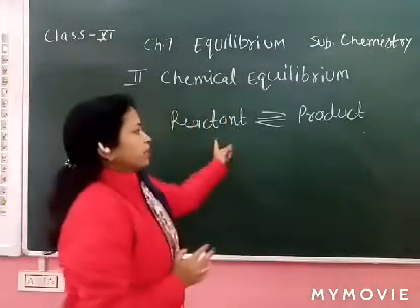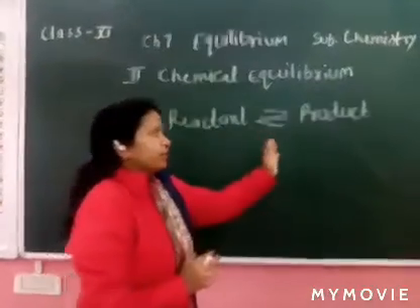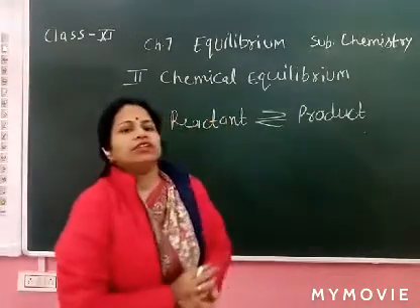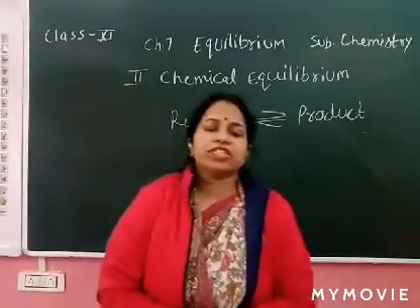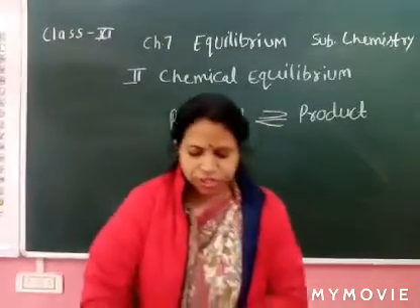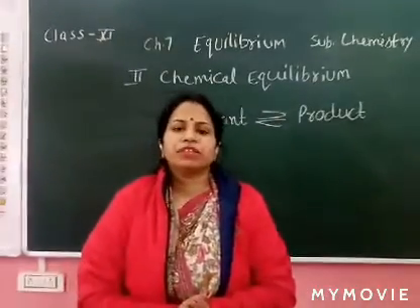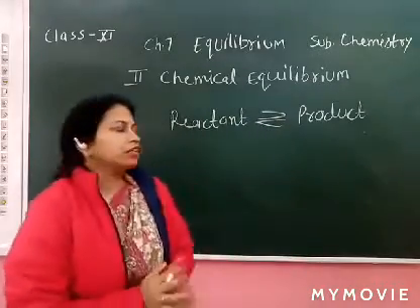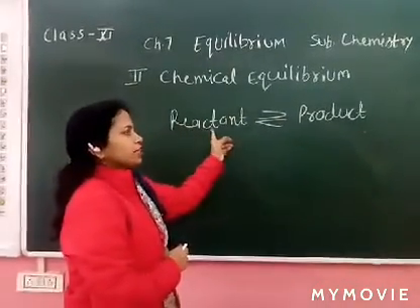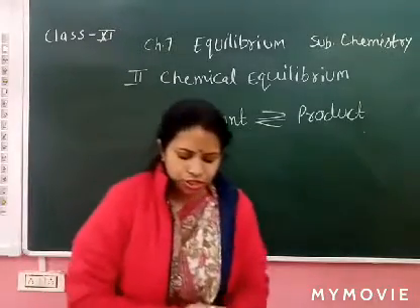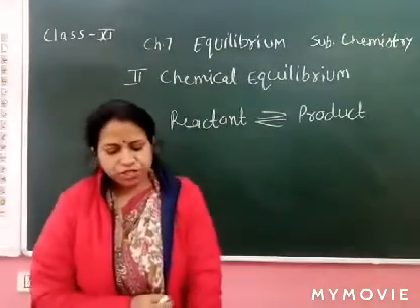So, reactant converts into product and product again reacts and goes back to reactant. So, these reactions are reversible, and these reversible reactions are not complete. Clear? So, in reversible reactions the concentration of the reactant and concentration of the product become equal. So, these are the reversible reactions.